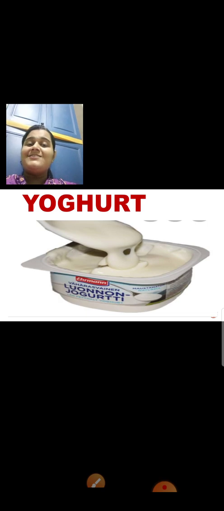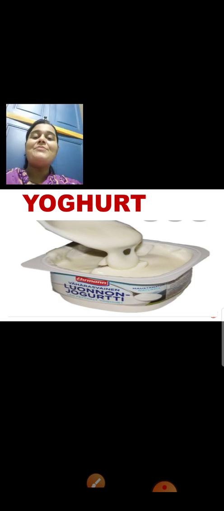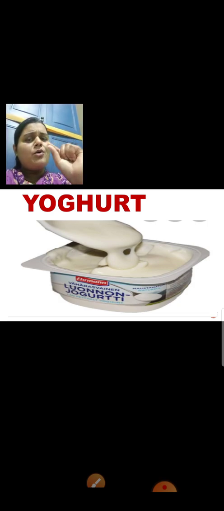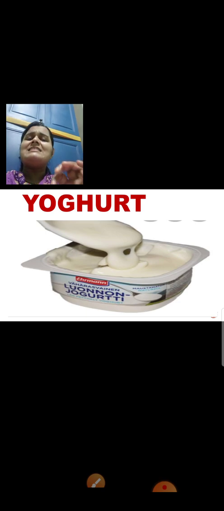Now what is this? It is yummy yogurt. Yogurt means dahi. As I told, in Hindi it is known as dahi. Now yogurt has good microorganisms present in it, which help our body. Now if you take a spoon of yogurt and keep it on the microscope. Microscope is what? A microscope is an instrument with which you can see very tiny particles which you cannot see with your naked eyes.